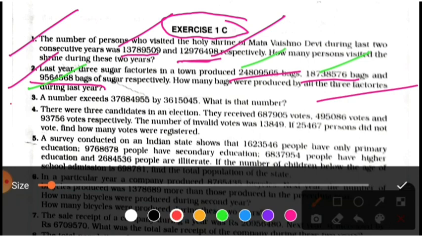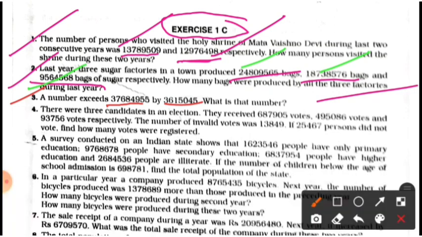Here in question number 3, a number exceeds this number by this. What is the number? That number exceeds, that means it is more than this number, by this. That means here students, you have to add this number and this number. Clear students? Here you have to add both of these numbers. Clear students? Now proceed to question number 4.